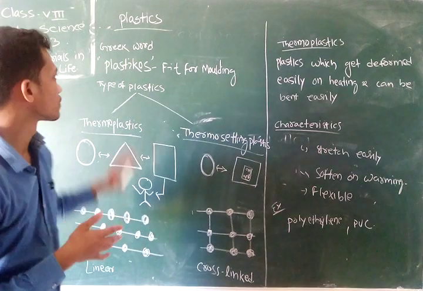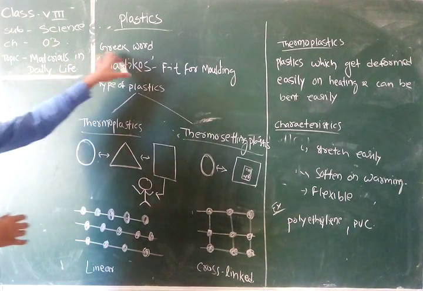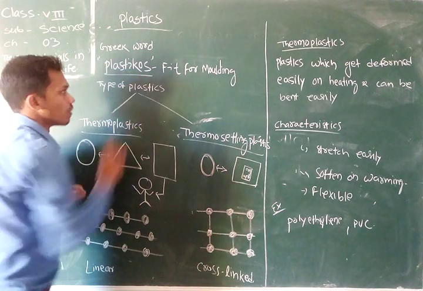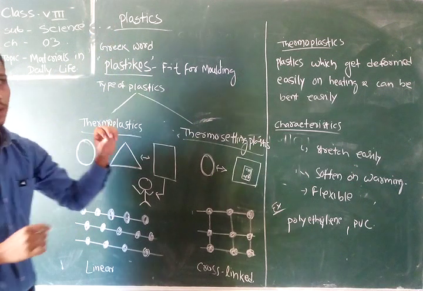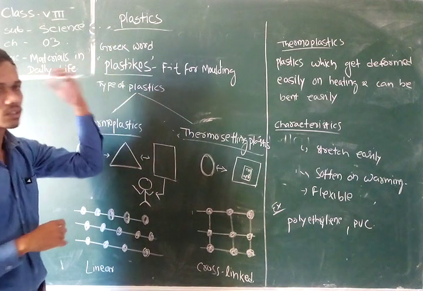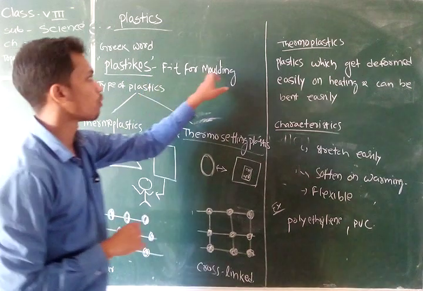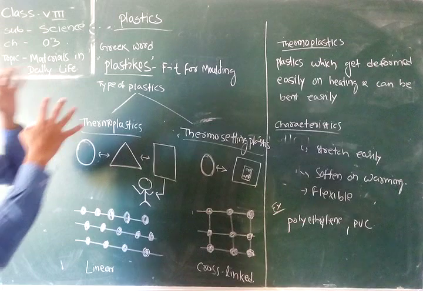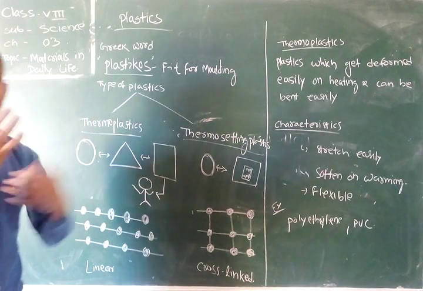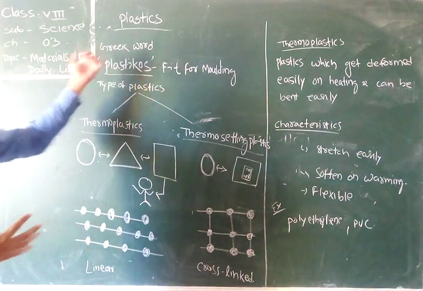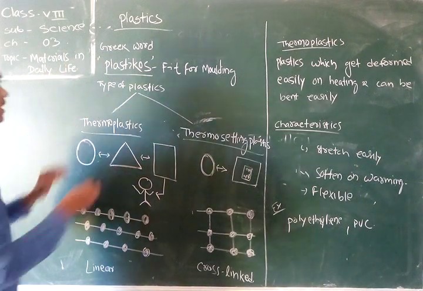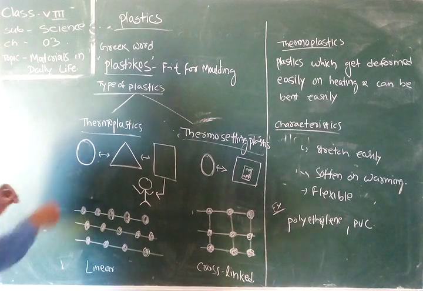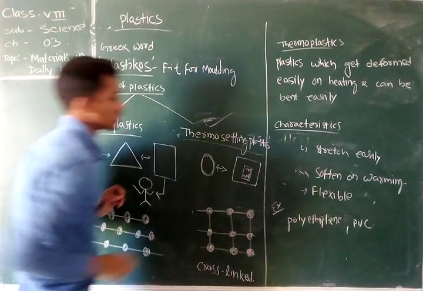Students, the word plastic is derived from a Greek word, plastikos. The meaning of plastikos is fit for molding. The word suggests that this is a material whose shape we can easily change by a continuous process. So let's discuss the types of plastics. Mainly, plastics are of two types: one is thermoplastic and another is thermosetting plastic.